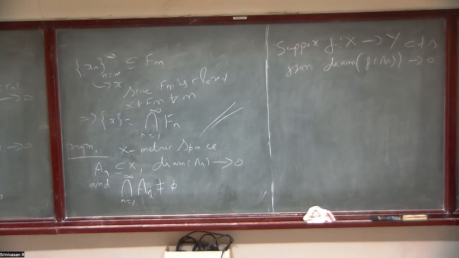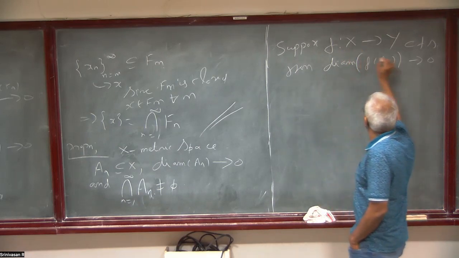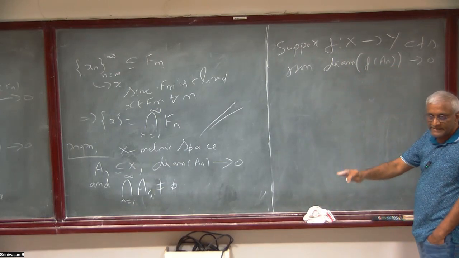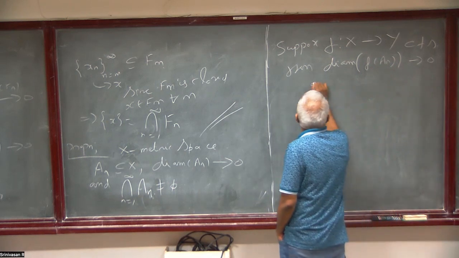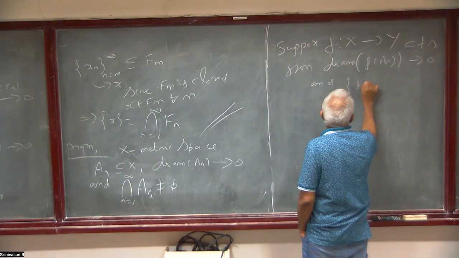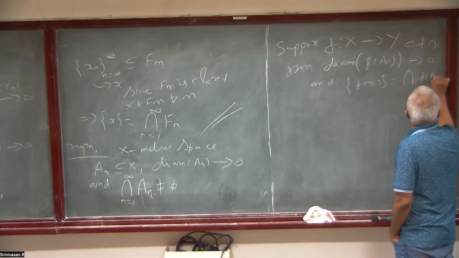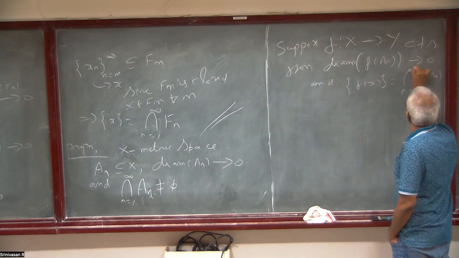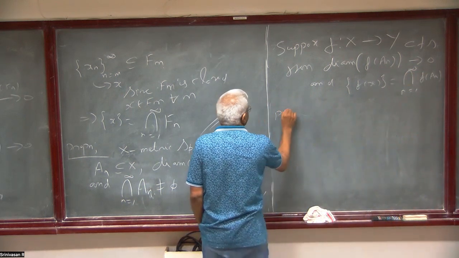The diameter of A_n goes to 0, and the intersection is non-empty. There is nothing else assumed. Then f is continuous, and f takes this kind of sets to this kind of sets. The diameter of f of A_n also goes to 0, and of course it will be clear that f of x is equal to the intersection of f of A_n. Proof.